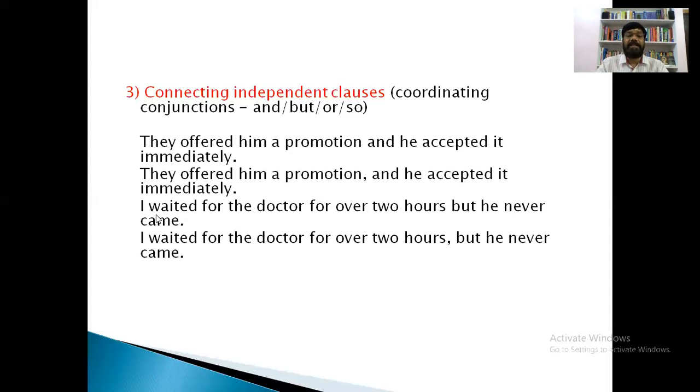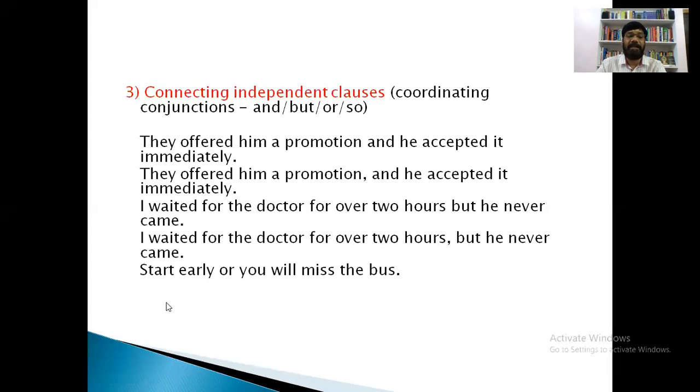So here, this is an independent clause, and the second sentence is also an independent clause. We talk about the independent clause in detail in our coming sessions. I waited for the doctor for over 2 hours, but he never came. Here, what we have to do is put a comma before this coordinating conjunction: I waited for the doctor over 2 hours, comma, but he never came.